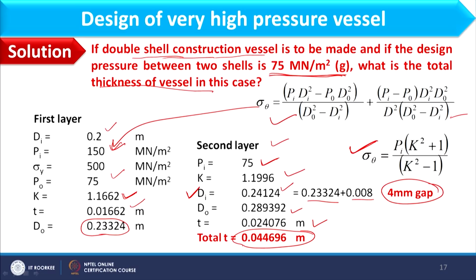That will come as 0.044696 meter or 45.696 mm, which is equal to 16.62 mm plus 24.076 mm plus 4 mm. In this way you can find the thickness of a multi-layer system.